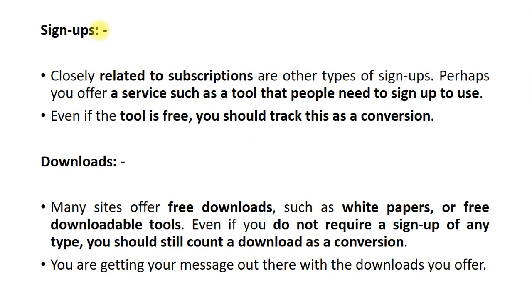Next conversion is called sign ups. And then we have discussed downloads. Again, download is what? When you are going to download some videos or movies or images from the website, at that time it is a part of conversions.